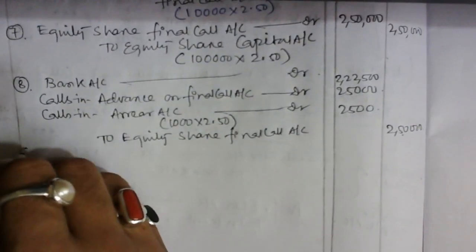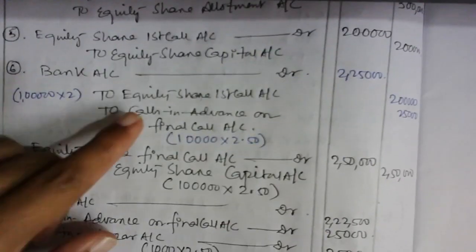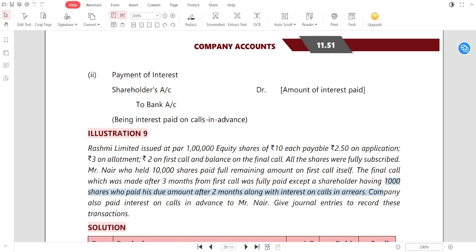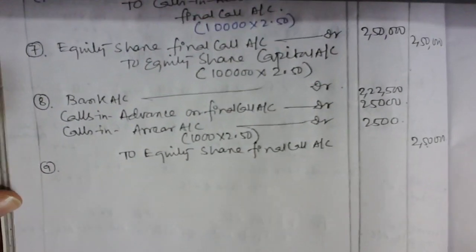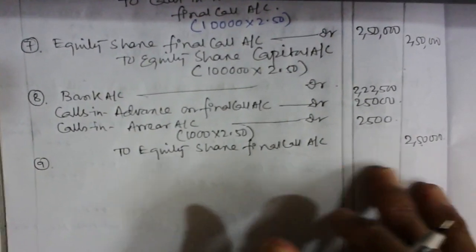So just try to understand, these calls in advance, as per the question, were actually made in the final call, which was made after 3 months of the first call. So we received in the first call, and after 3 months we called the final call. It means the calls in advance will have 3 months interest to calculate.